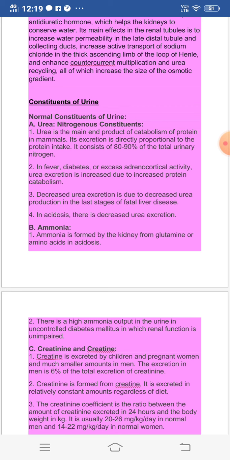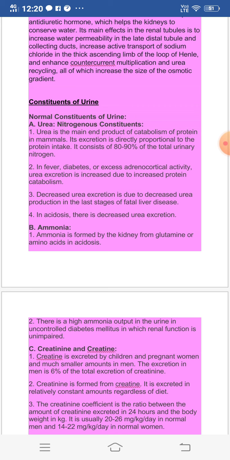And in fever, diabetes or excess adrenocortical activity, urea excretion is increased due to the increased protein catabolism. So in cases like fever, a diabetic patient, or a person having excess adrenocortical activity, urea excretion is very much increased due to the increase in protein catabolism.